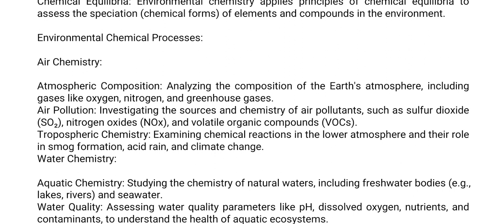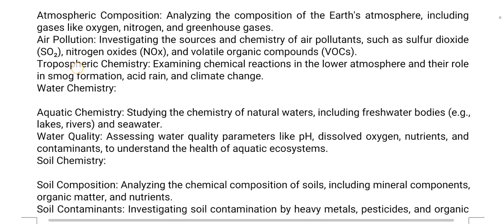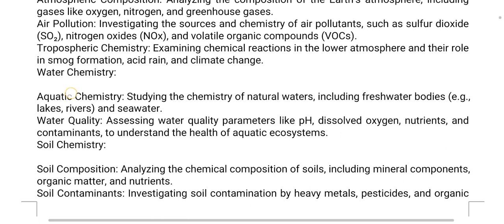And environmental chemical processes. Air chemistry. Atmospheric composition, analyzing the composition of the Earth's atmosphere, including gases like oxygen, nitrogen, and greenhouse gases. Air pollution, investigating the sources and chemistry of air pollutants such as sulfur dioxide, nitrogen oxides, and volatile organic compounds. So, tropospheric chemistry, examining chemical reactions in the lower atmosphere and their role in smog formation, acid rain, and climate change. Water chemistry, aquatic chemistry, studying the chemistry of natural waters, including freshwater bodies, lakes, rivers, and seawater.